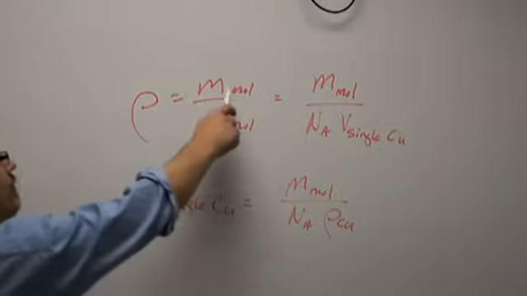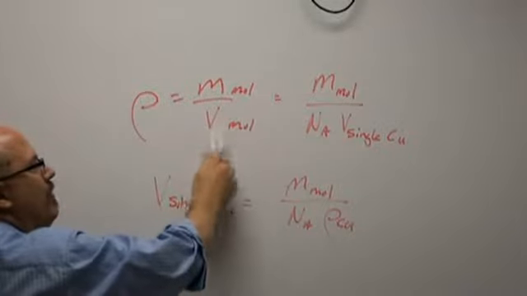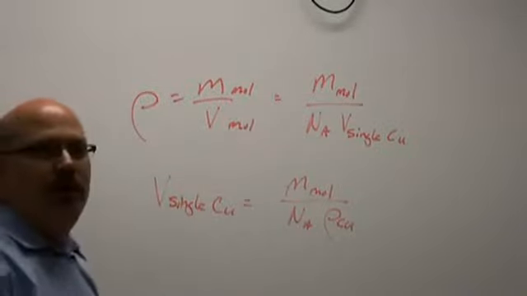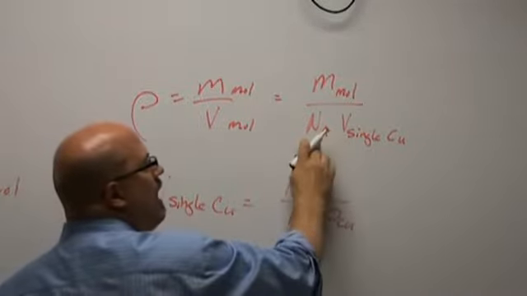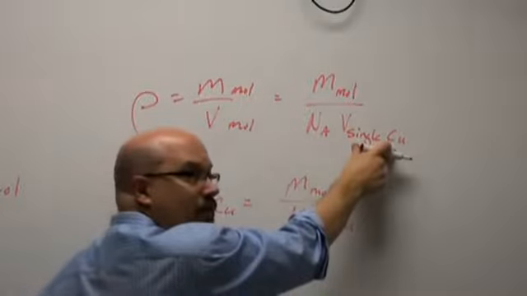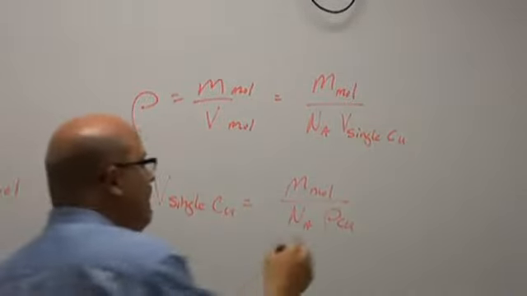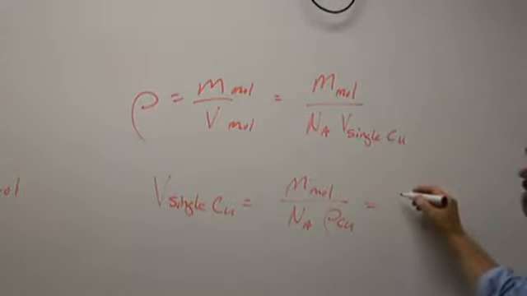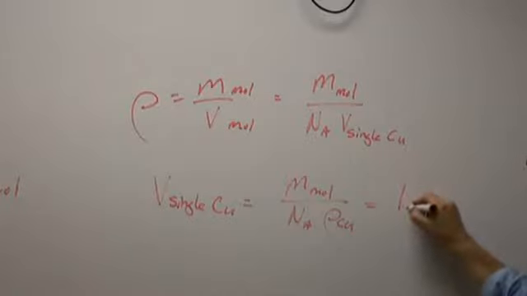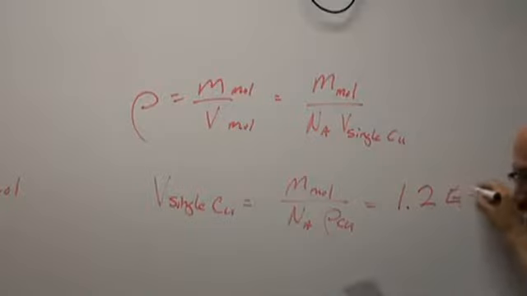All right, density equals mass over volume. So I'm going to take the mass of 1 mole of copper divided by the volume for 1 mole. The volume for 1 mole would be Avogadro's number times the volume of a single atom. So I just rearrange it like this and then plug in my numbers, and you should get roughly 1.2 e to the negative 23rd.